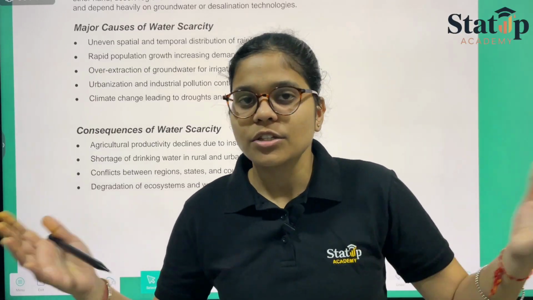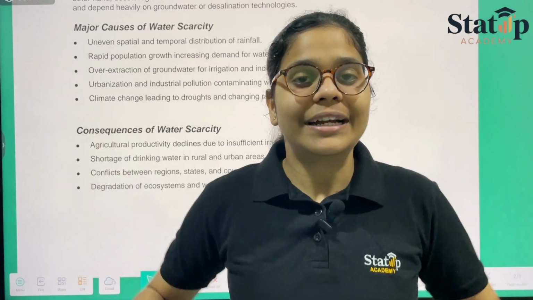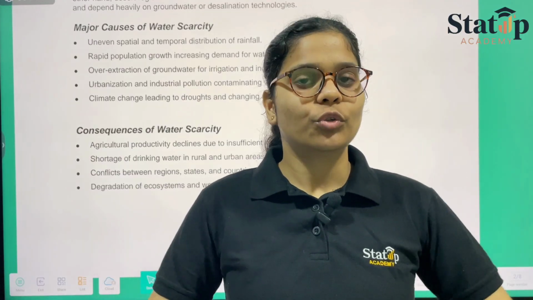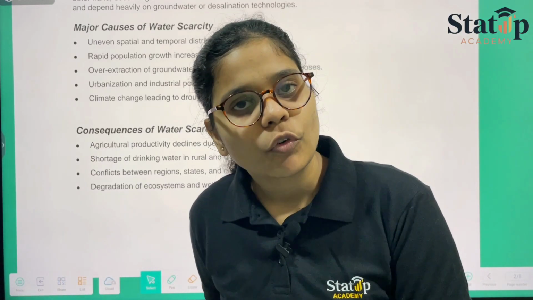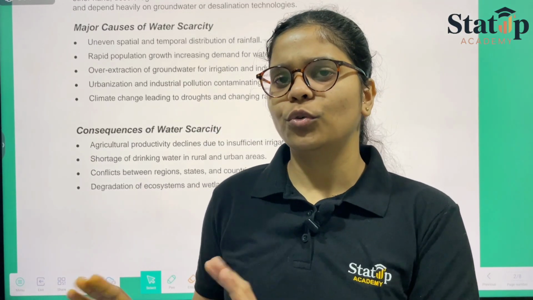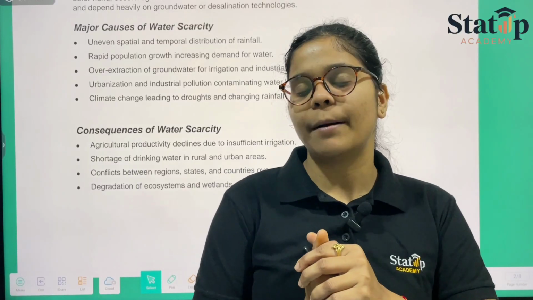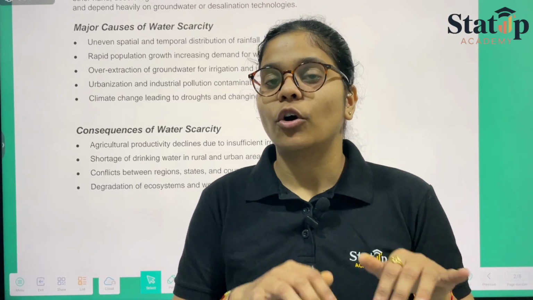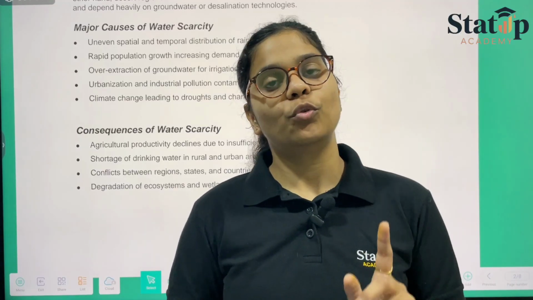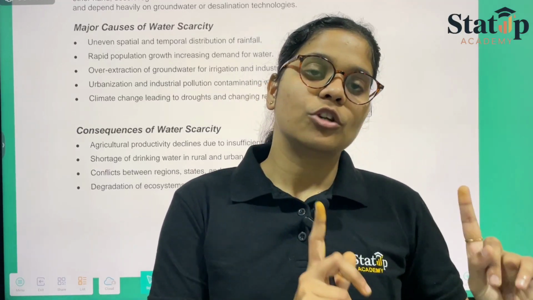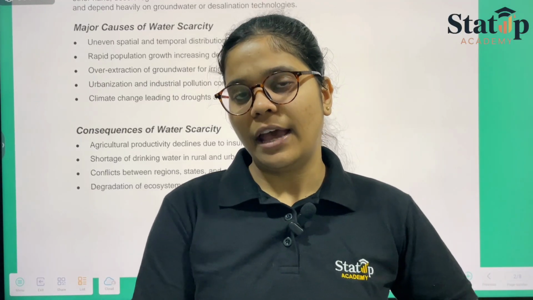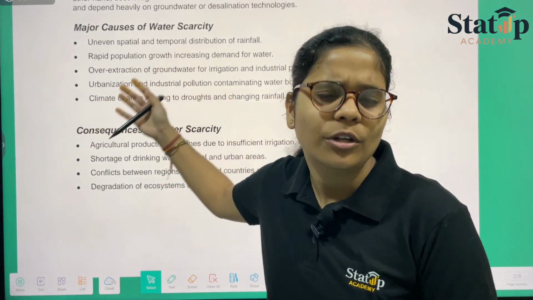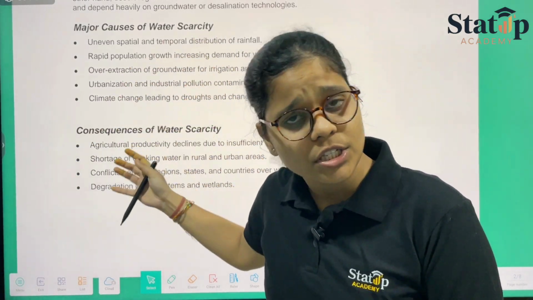Another thing is that since we are not getting surface water, people are digging the ground in order to reach the groundwater. Now groundwater is good to have, but the groundwater table is being degraded every point of time, due to which the consequences faced by us will be heavy. Now we have talked about the causes and the consequences.